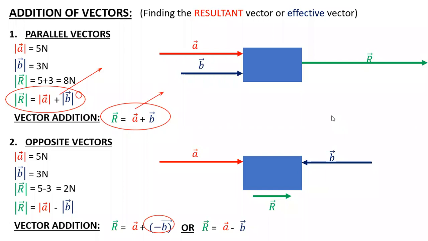So now these two types were simple to identify, but what if they are in different directions? Same direction was okay, opposite direction was also okay. We can calculate the value of R and its direction. But what if the direction is not the same, not opposite? In that case, what to go for? There we study something called coplanar vectors. Many of you had queries in the chat that there is one type called coplanar vectors also. Yes, there are. That will come now.